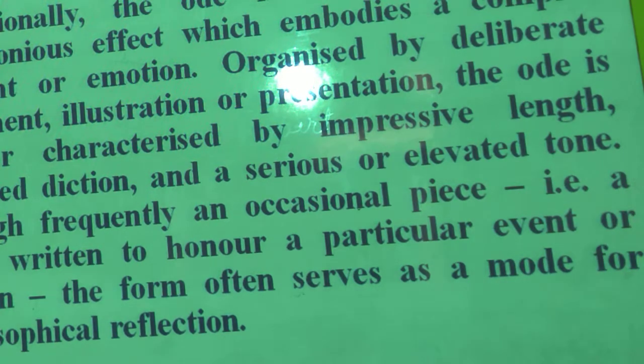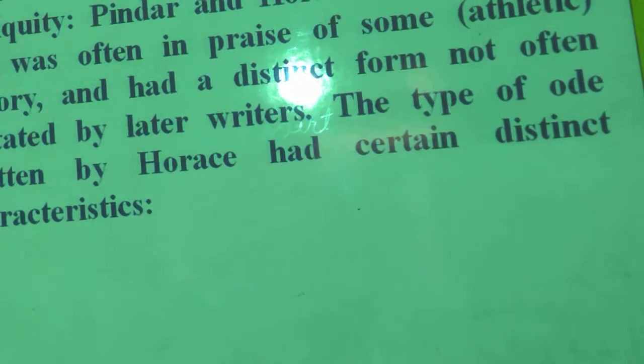Though frequently an occasional piece, a piece written to honor a particular event or person, the form effectively serves as a mode for philosophical reflection. So there are a number of types of odes, but how many odes are remarkable? Two types. One is Pindar, another is Horace.